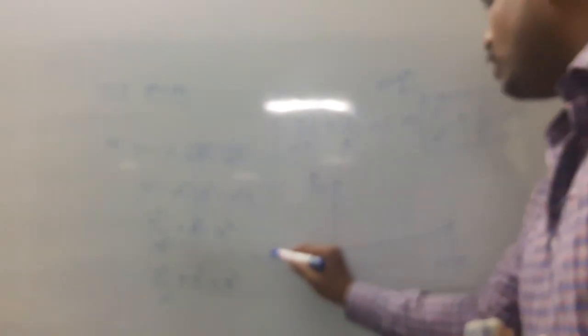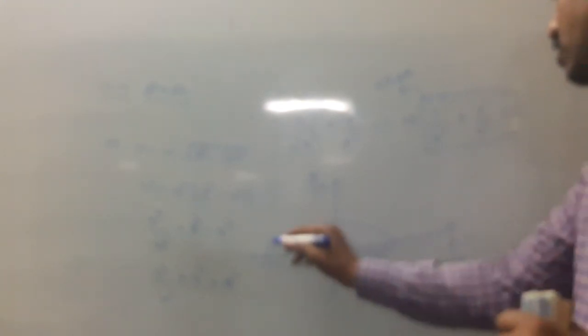Once again, x square by a square plus y square by b square equals 1. In mathematics, this equation is called an ellipse. Ellipse means oval shape, egg shape. This is the shape of the ellipse.